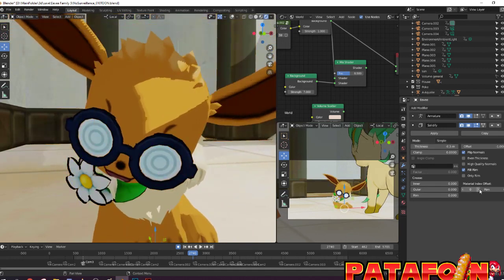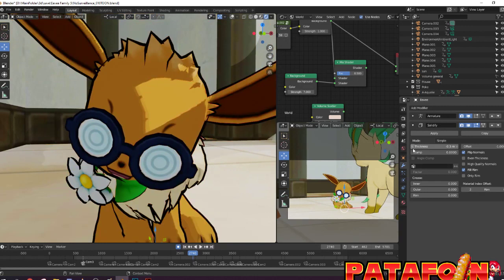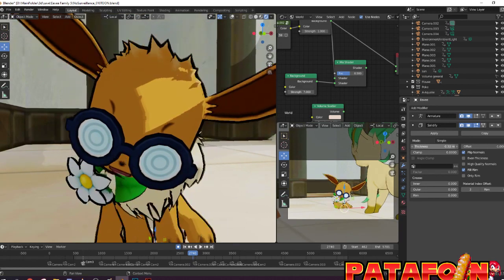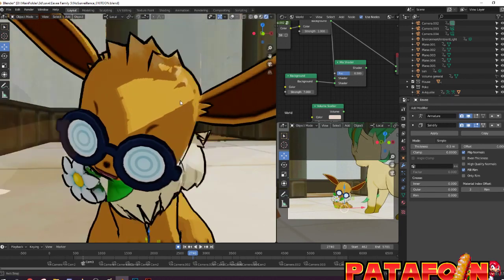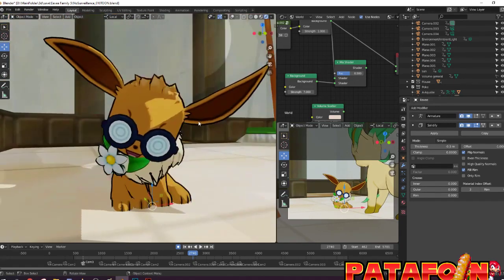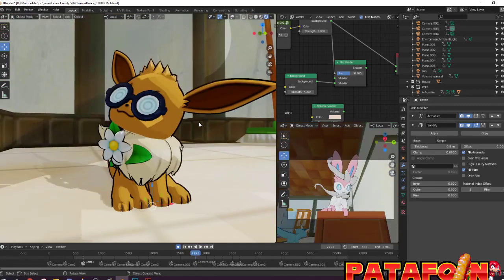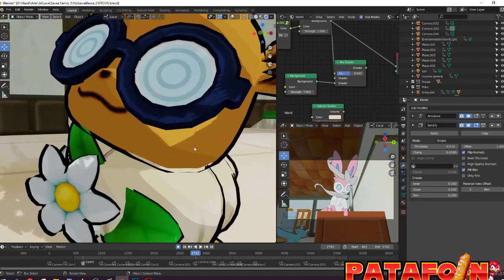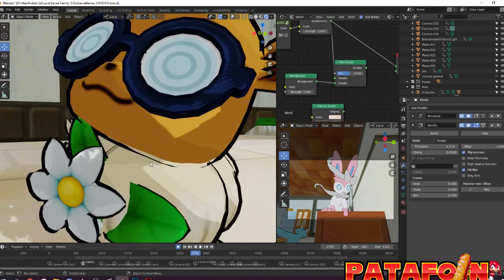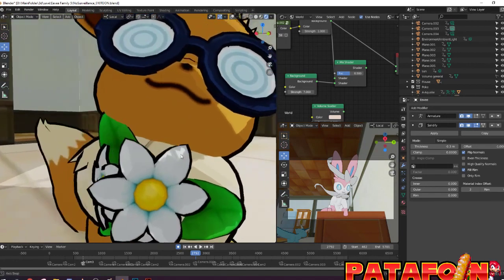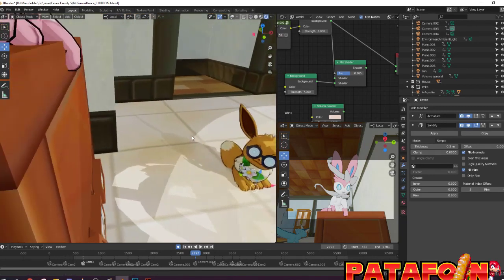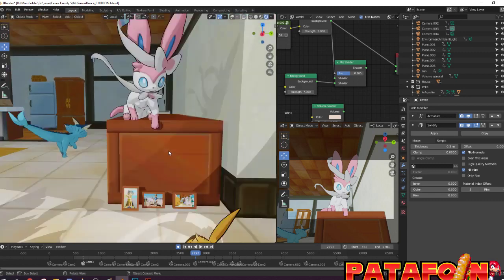And what I do is I assign a black material and I extrude the model like this. And tada, you have the outline. It's not perfect. For example, here you can see some elements not good. But for me it's working. It's working for what I want.